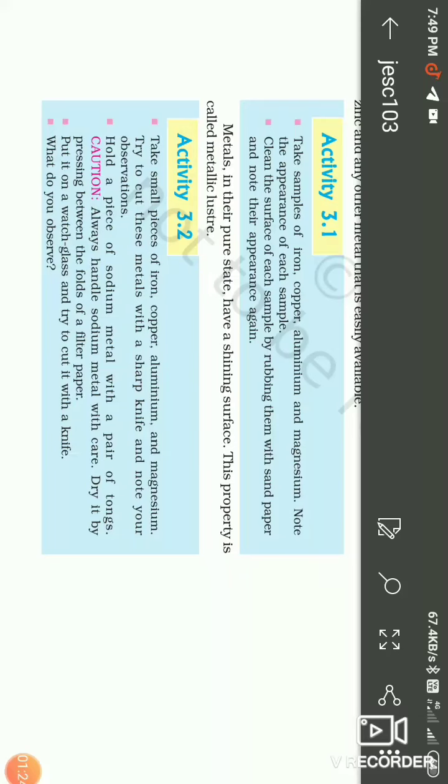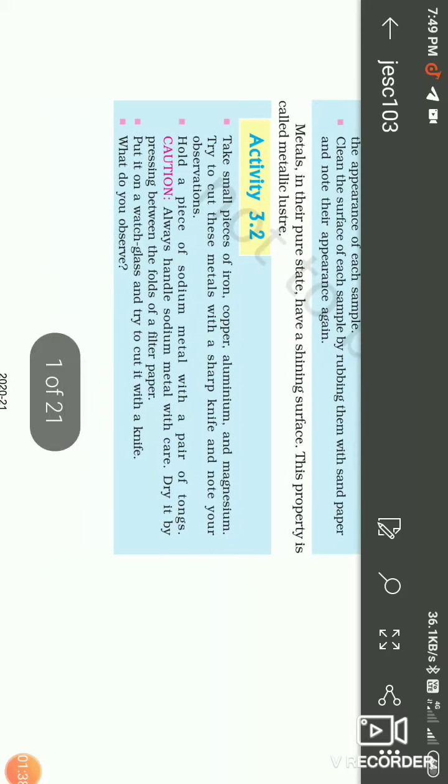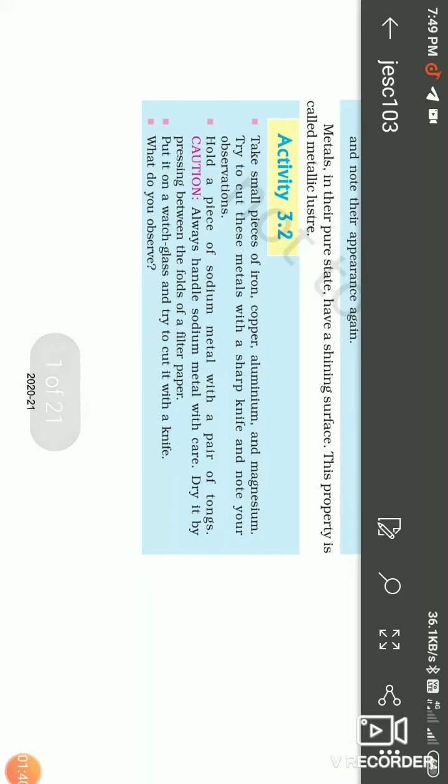Metals in their pure state have a shining surface. This property is called metallic luster. It is another property of the metal.